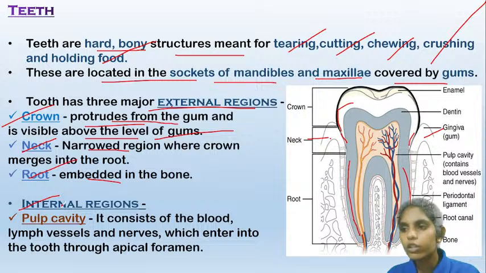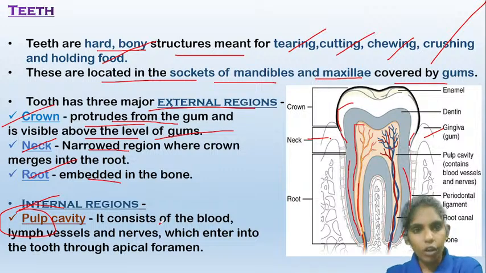Now coming to the internal regions, it has the pulp cavity. Here you can see this cavity which is present inside the tooth. It is known as the pulp cavity, and it contains all the nerves, the blood vessels and the lymph vessels. These are all present in the pulp cavity.